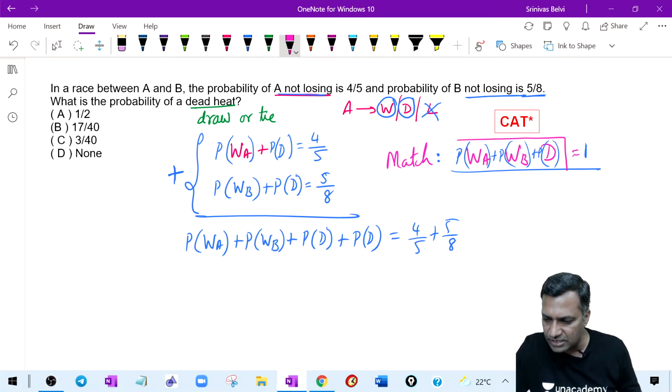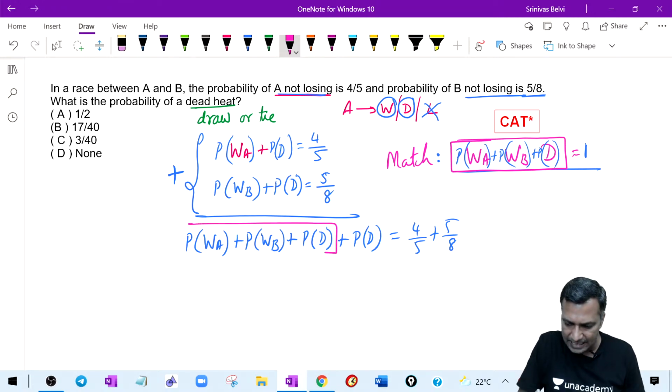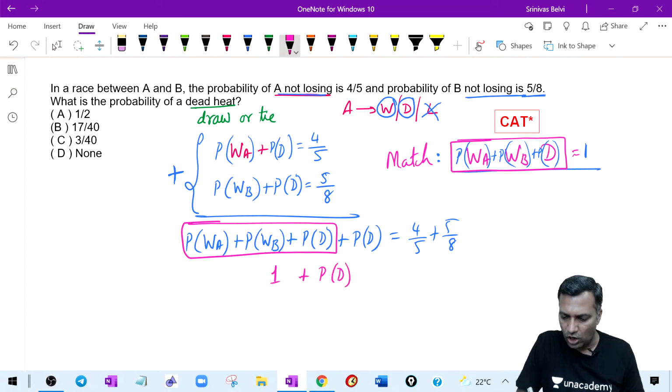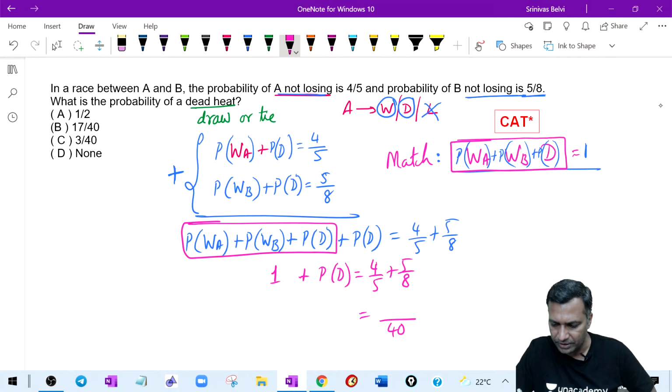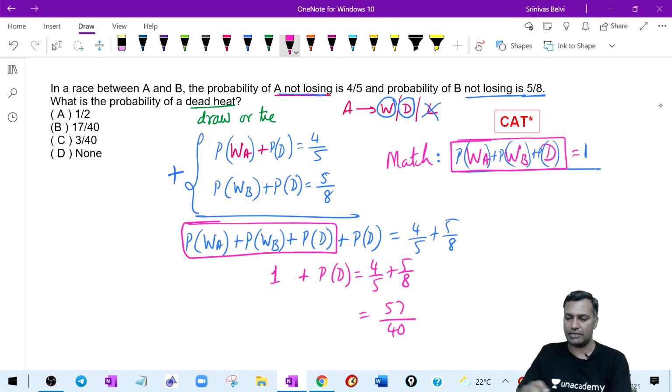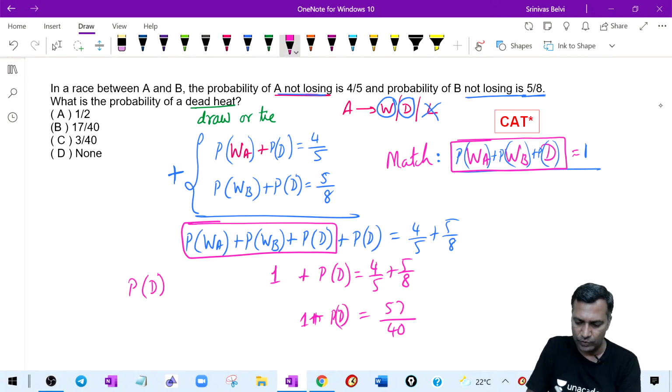But what is the meaning of this much? That is the A winning, B winning or a draw. So this particular bracket is nothing but 1. 1 plus probability of a draw is equal to 4/5 plus 5/8. This is what you are trying to say there, right? Which is nothing but 32 plus 25 over 40, which is 57 over 40. 57 divided by 40 is 1 plus probability of a draw. So what is probability of a draw? We got it simply by evaluating. Probability of draw is nothing but 17 divided by 40.